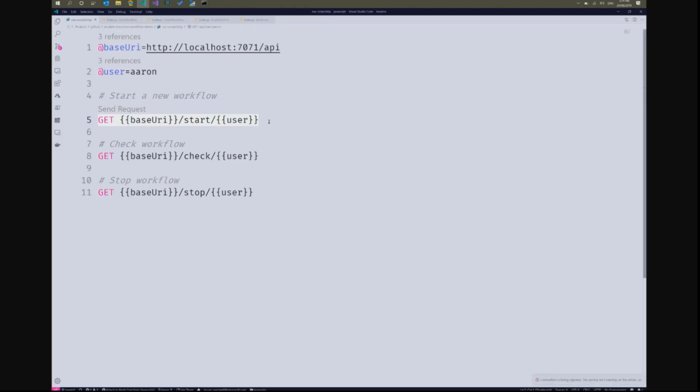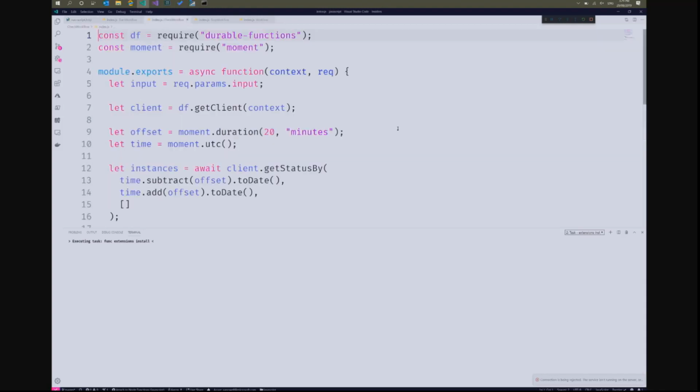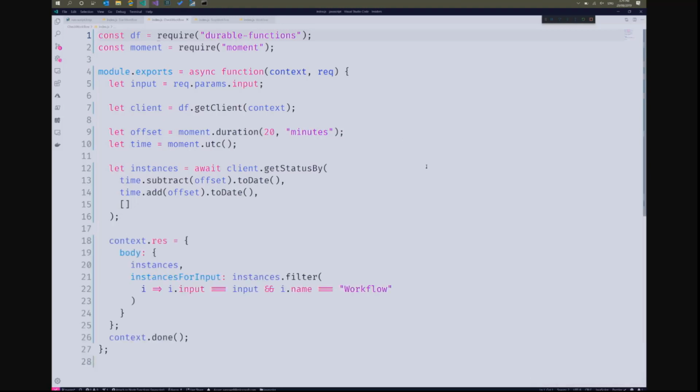But let's just start this up. Actually, it's probably going to help if I run my server, because otherwise the web request is going to take a long time to time out. So let's just start that up here in VS Code. Actually, while that's starting up, we'll just have a look at the check function. So I can check the status of a durable function instance, so sorry, our workflow instance. Again, I'm doing this as an HTTP request when it comes in.